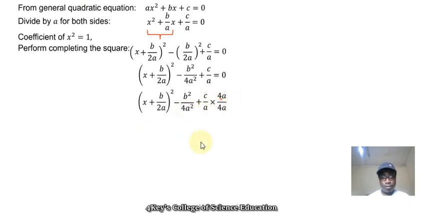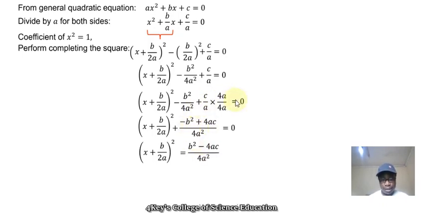So if I multiply by 4a there, I'm going to have this part remain the same, but this part now, and now I have my negative b squared plus 4ac, this is 4a times c, over my 4a squared, which is the common denominator now. So remember this is all equal to 0, so I can take this part and bring it to this side, where I'm going to multiply everything there by a -1, or it becomes minus when it crosses the equal sign.